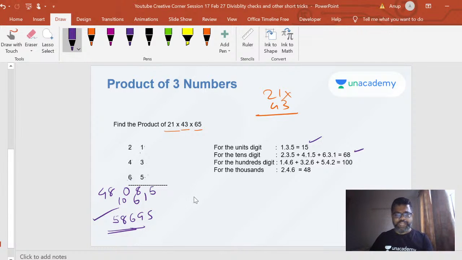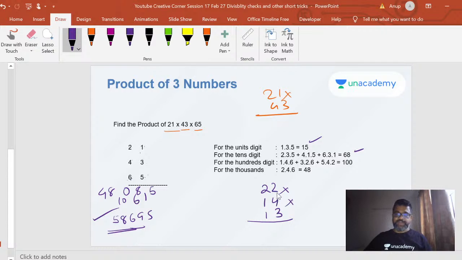Of course, we took some more extra time because I had to explain all that to you step by step, but it's pretty straightforward. Okay, so let's look at one example. 22 into 14 into 13, right?